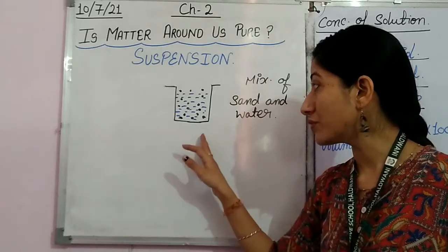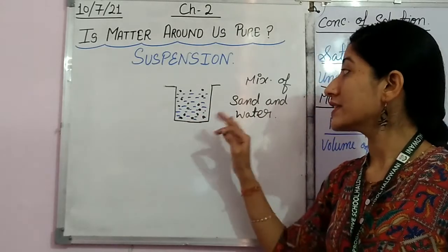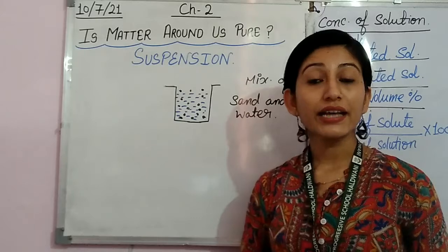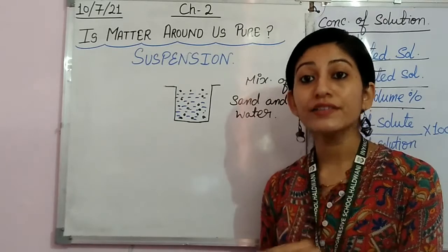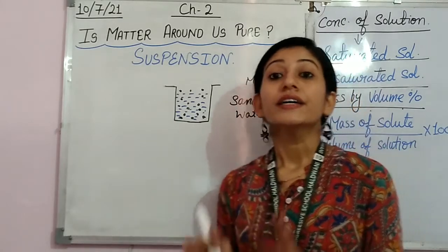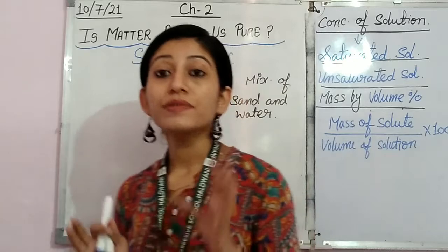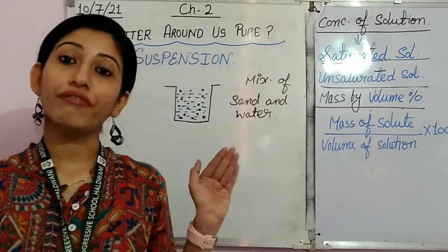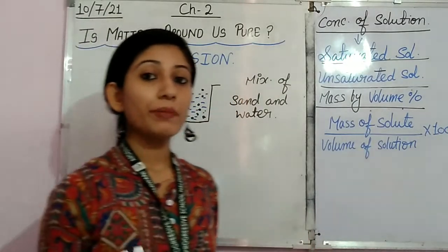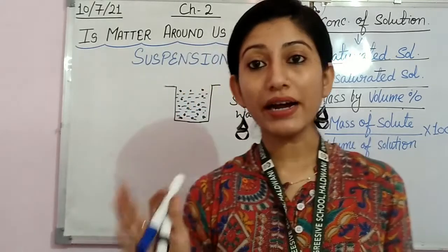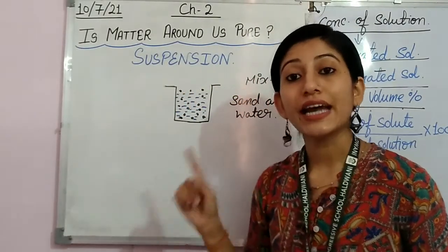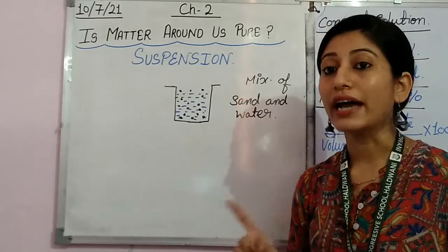Another thing, students, is that as in a suspension we can see particles with the naked eyes and they are large in size, they can scatter a beam of light. When we are talking about suspension, as the particle size is quite big, they can scatter a beam of light.